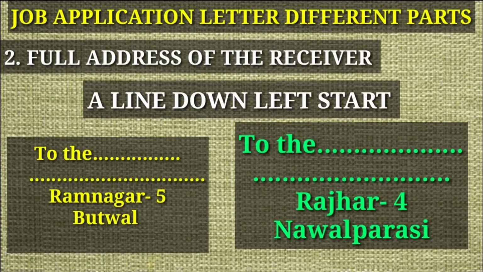Second important part of job application letter is full address of the receiver. Full address of the receiver should be written just a line down from heading. It should be started from left hand side. Now example, to the dash dash dash, second line again dash dash dash, Ramnagar 5 Butwal. Next example, to the dash dash dash, second line again dash dash dash, Roger 4 Navalprasi.